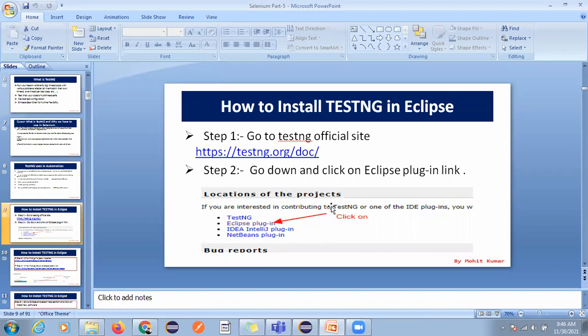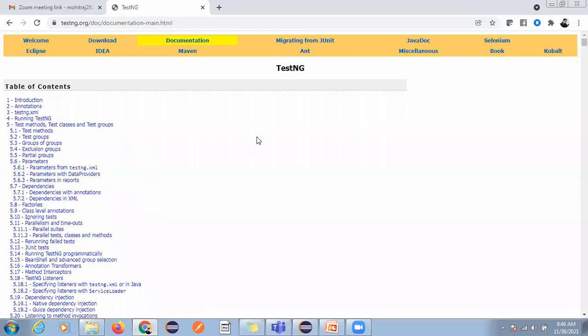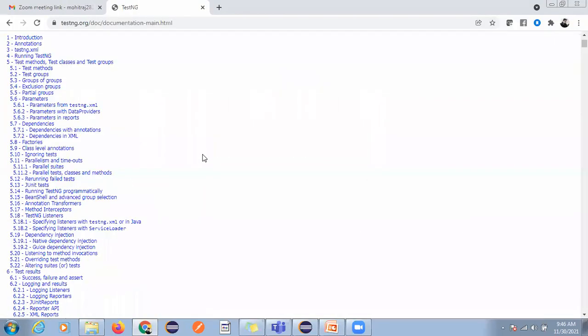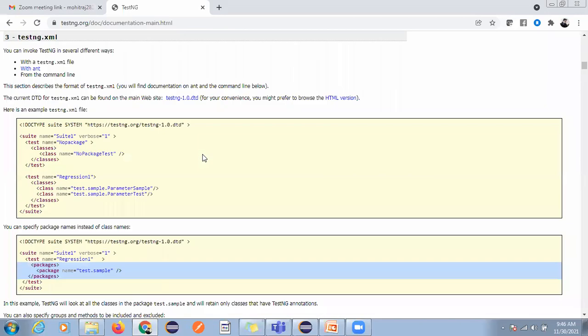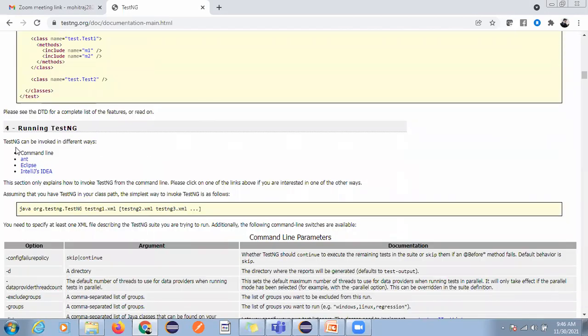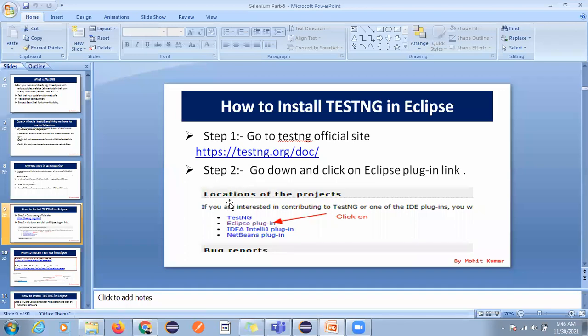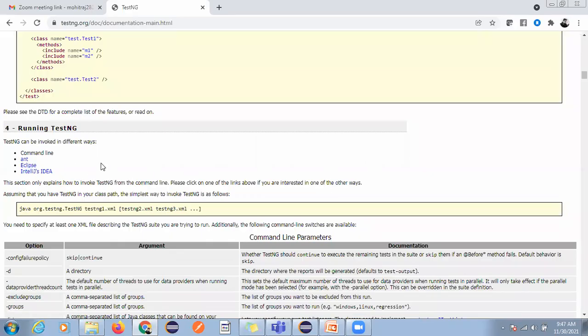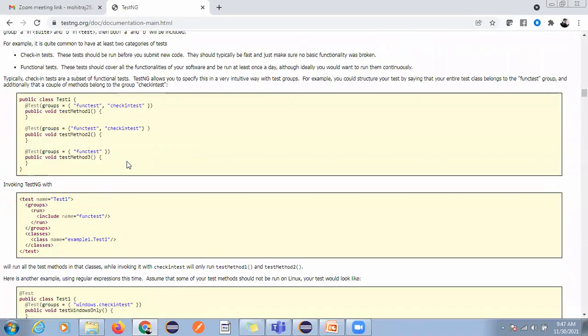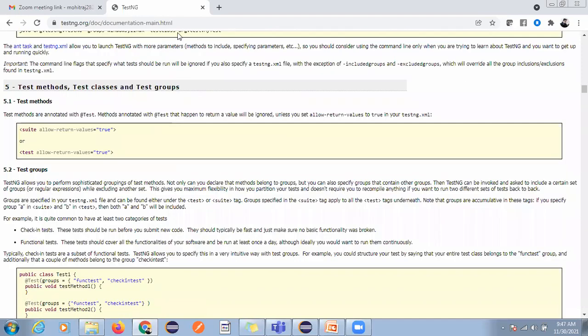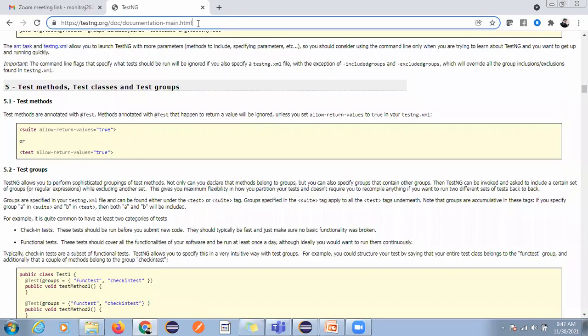So go to the official doc. We are in the official doc and we will go for the documentation. TestNG can be invoked with different commands.